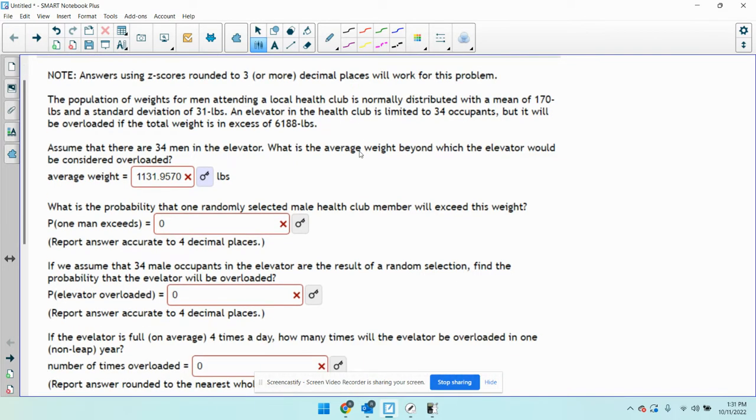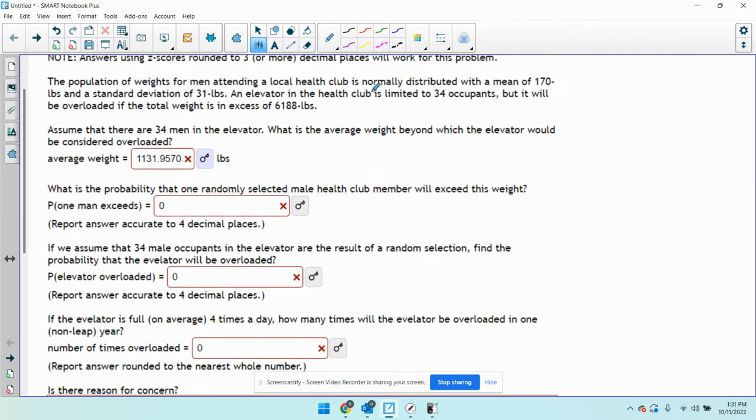Okay, this is the problem. The population of weights for men attending a local health club is normally distributed with a mean of 170 and a standard deviation of 31. An elevator in the health club is limited to 34 people, but it will be overloaded if the total weight is in excess of 6,188 pounds. Assume that there are 34 men in the elevator. It's a large elevator. What is the average weight beyond which the elevator would be considered overloaded?